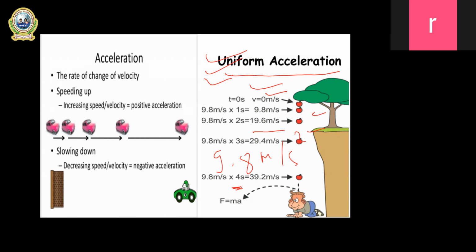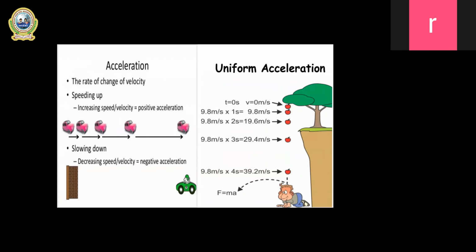And when we throw any object upward, class 9, during that time also the body has uniform acceleration.